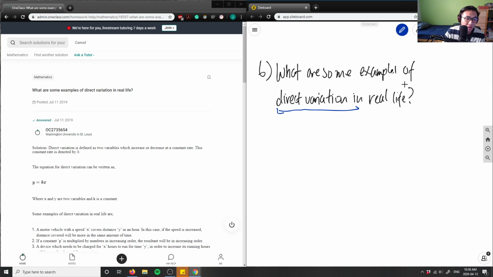Direct variation, again, I have the solution here. It says direct variation is defined as two variables which increase or decrease at a constant rate. This constant rate is denoted as k. So this is a good solution in terms of that. It's a good mathematical expression because they're using this term k, which defines some sort of constant slope or constant increase or decrease.